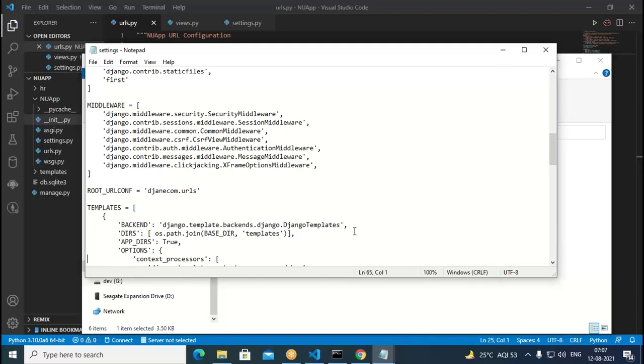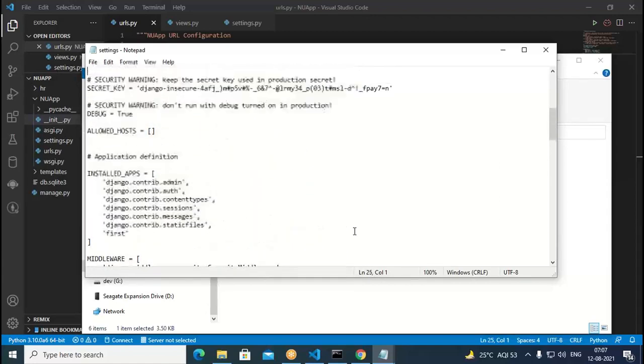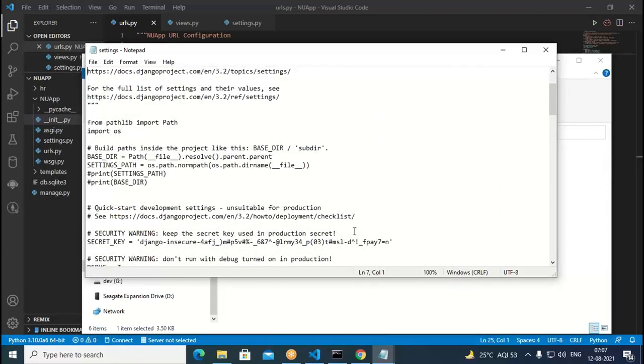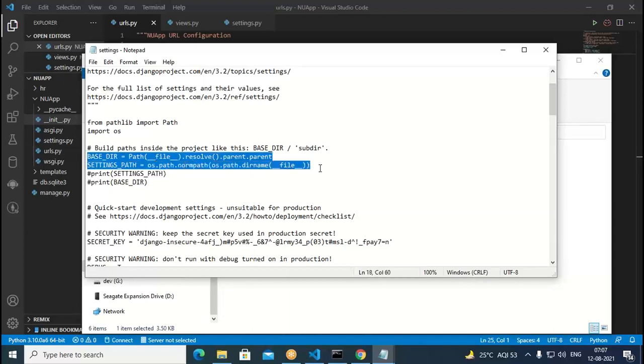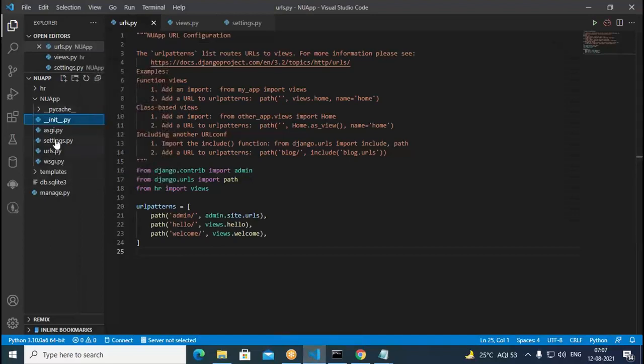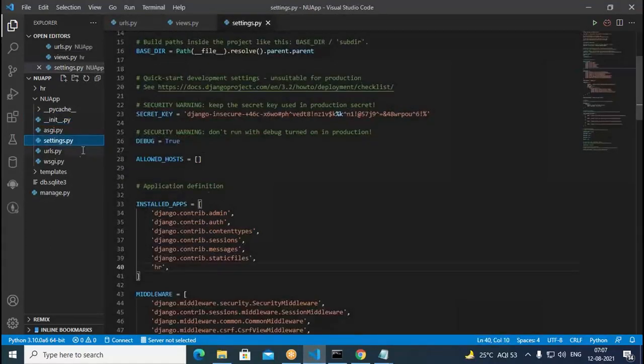Base directory gives you the base of the application. So we copy these things. We take both and try to put them in settings.py, somewhere on the top.